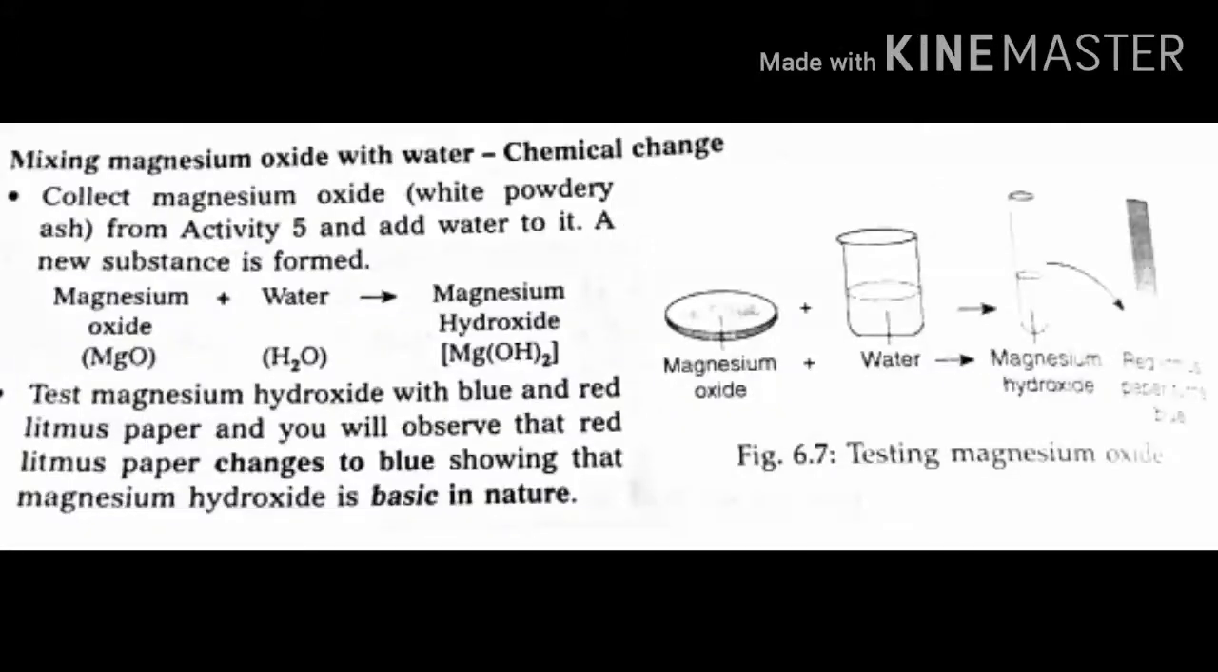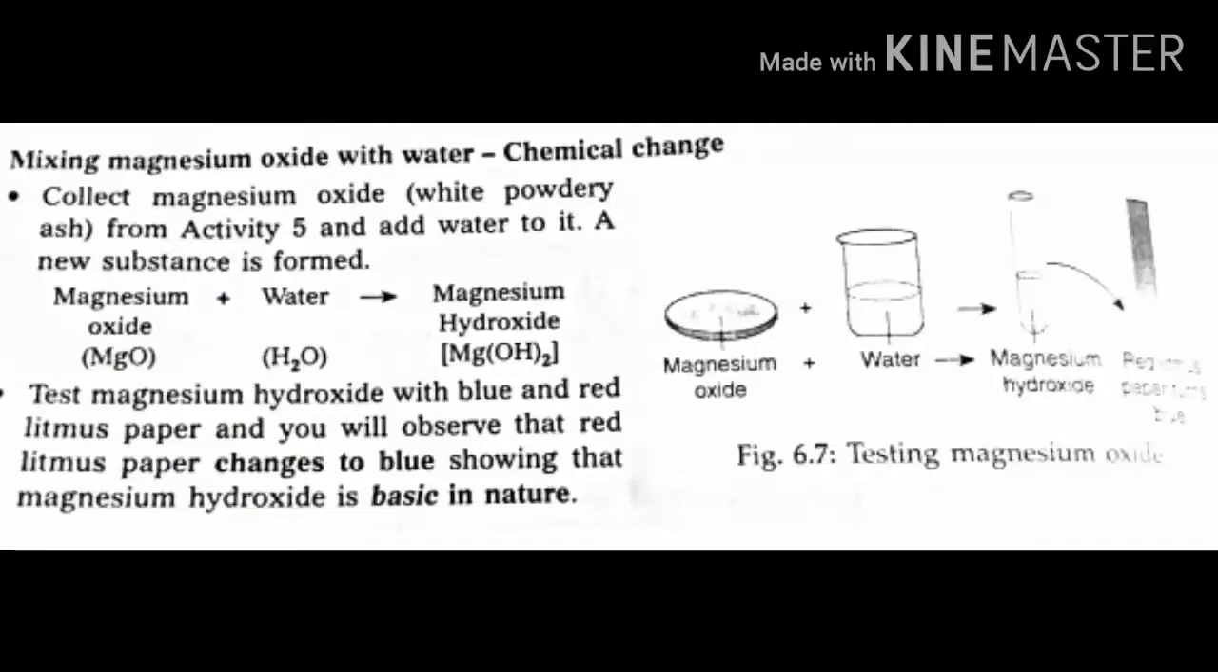Collect that magnesium oxide and add a few drops of water to it. It produces a new substance called magnesium hydroxide. See, the magnesium oxide formula is MgO and the water formula is H2O. It produces magnesium hydroxide, Mg(OH)2. That is the formula of magnesium hydroxide. When magnesium oxide reacts with water, it produces Mg(OH)2, which is called magnesium hydroxide.